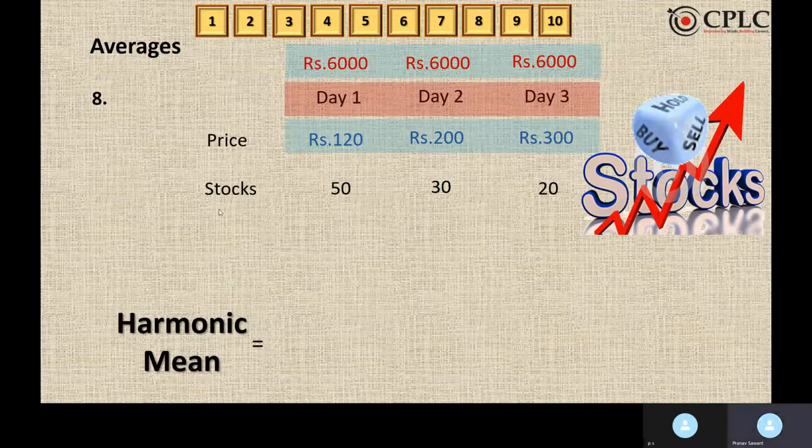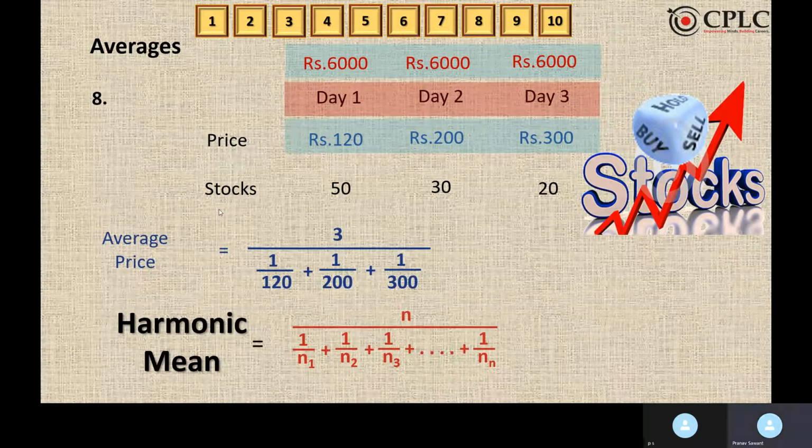These are the prices that we have. These are the stocks that we have. Now, 6,000 rupees on day 1. The price is 120. So how many stocks can he buy? 6,000 upon 120, that will give you 50. So this is how we will calculate the stocks. By applying harmonic mean formula, we'll get this as the answer, that is rupees 180.